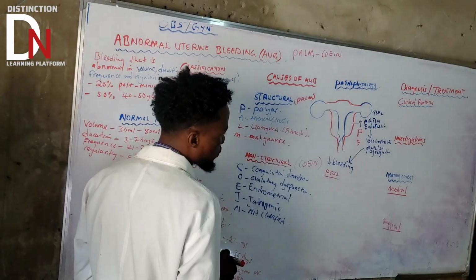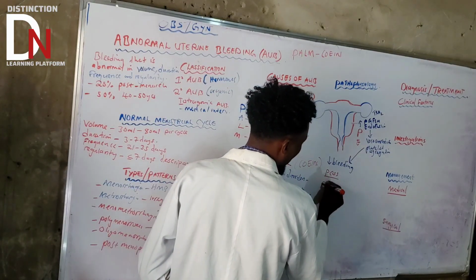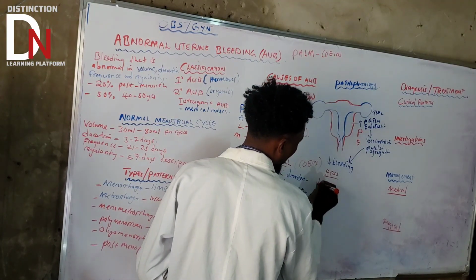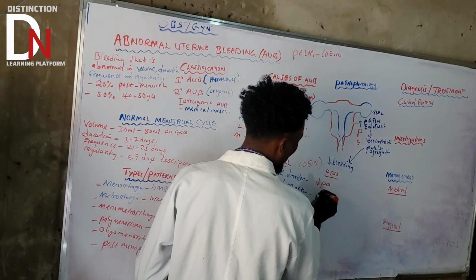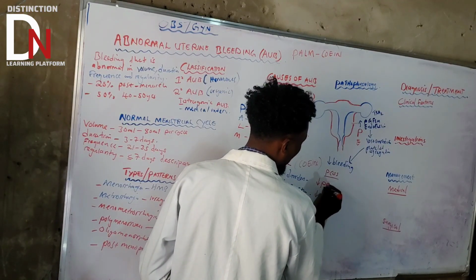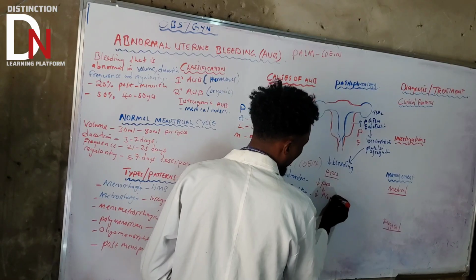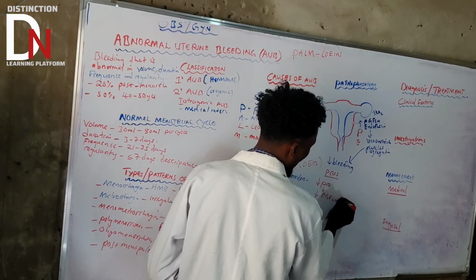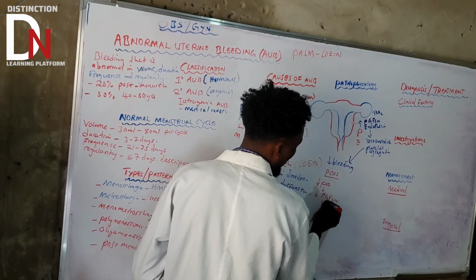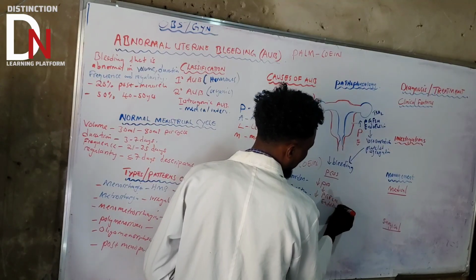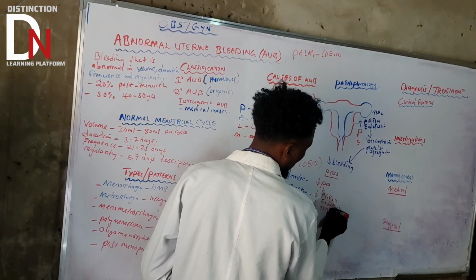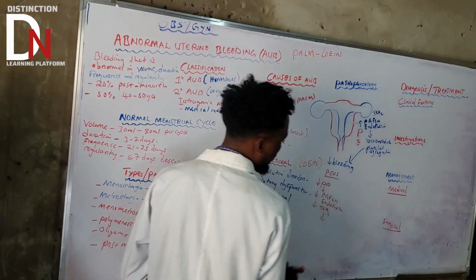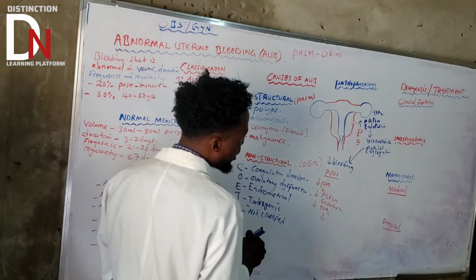Someone having PCOS, what's going to happen? There'll be low production of progesterone. If there is low production of progesterone, it's going to lead to low production of this prostaglandin that we talked about, prostaglandin F2 alpha, and low production of endothelin. And also low production of thromboxane A2.